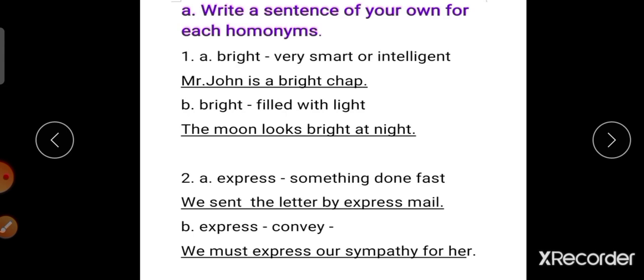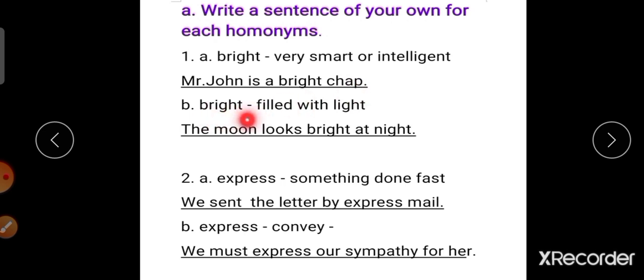First one, write a sentence of your own for each homonym. First one, bright. Already the meaning is there, so just you have to write a sentence of your own. Mr. John is a bright chap. Chap, that means a man or boy.